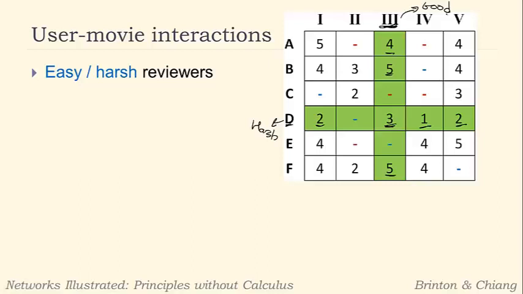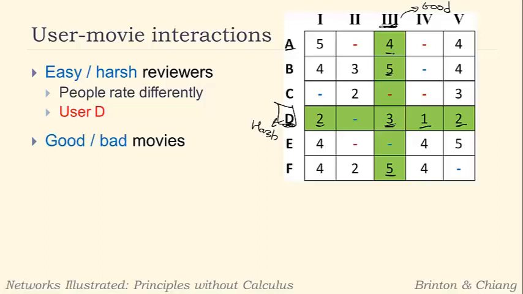You can also imagine that some reviewers, maybe reviewer A over here, might just be much easier than the others, whereas D is much harsher, and he tends to rate much lower. Again, people rate differently, and we pointed out user D for being that one harsh reviewer.